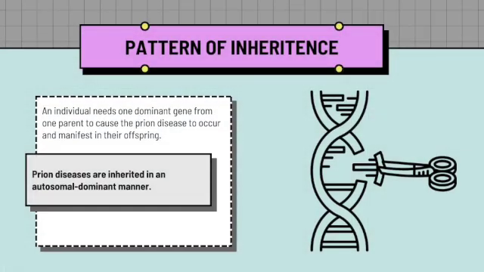Prion diseases are inherited in an autosomal dominant manner, with one possible exception, meaning that an individual needs one dominant gene from one parent to cause the prion disease to occur and manifest in their offspring.